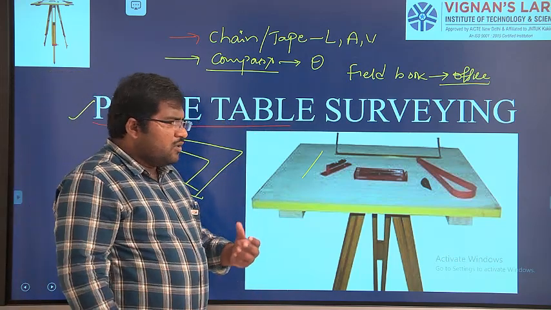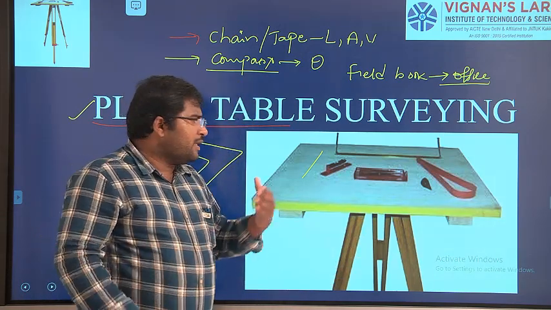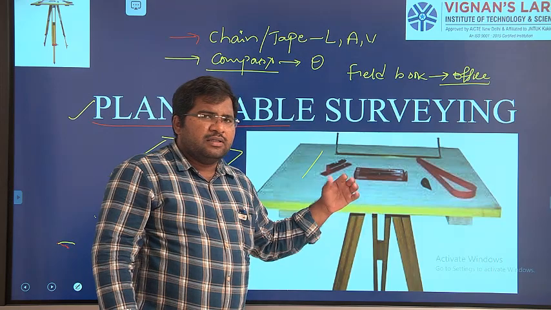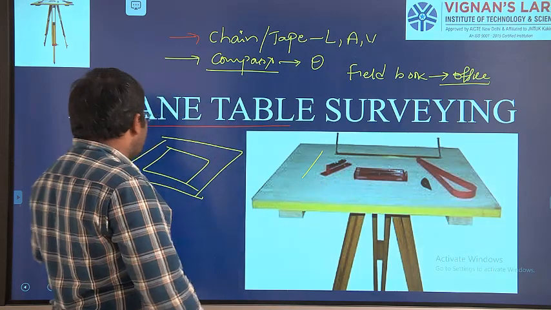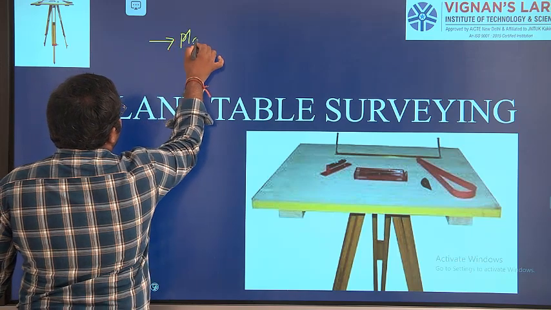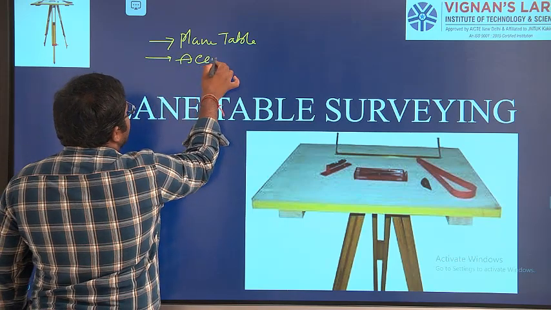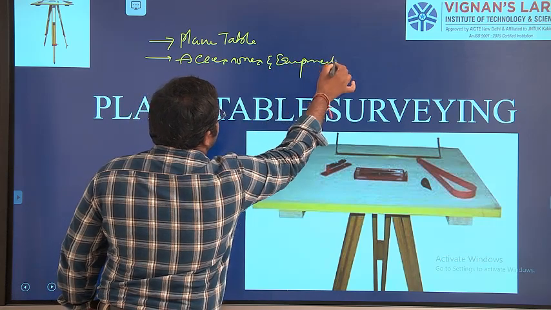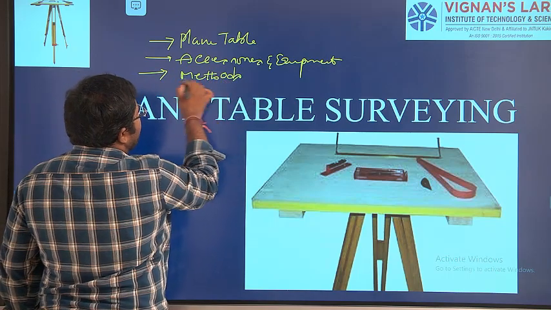So in this unit, what is meant by plane table surveying, right? What are the advantages? Then what are the different types of accessories and equipment used for plane table surveying? What are the different methods and what are the different errors we are going to see, right? So in this we are going to study, the first thing is plane table surveying, the different accessories and equipment for plane table surveying, then methods of plane table surveying.